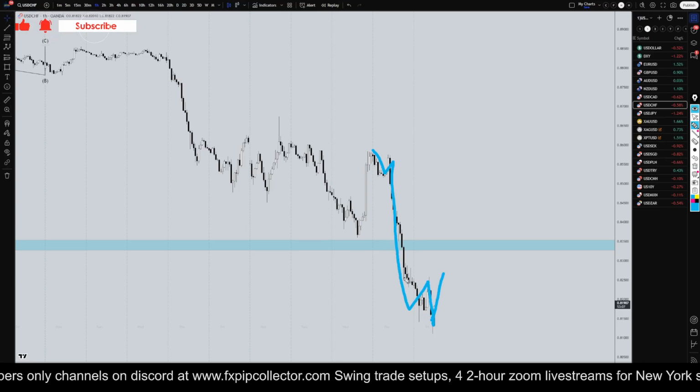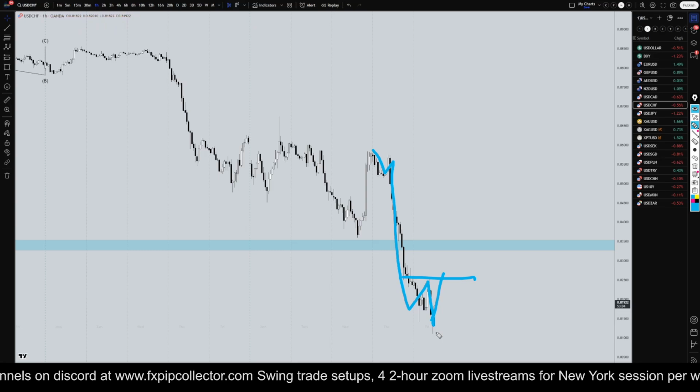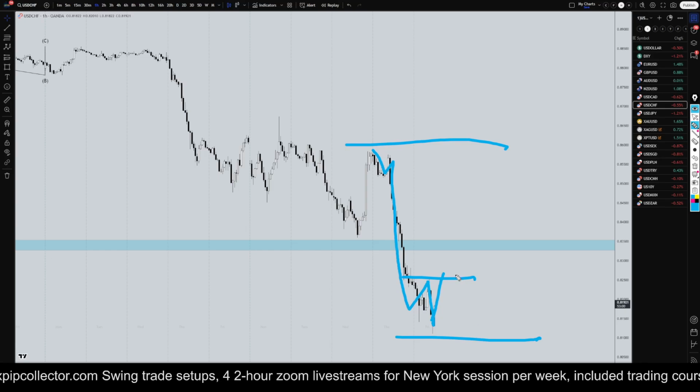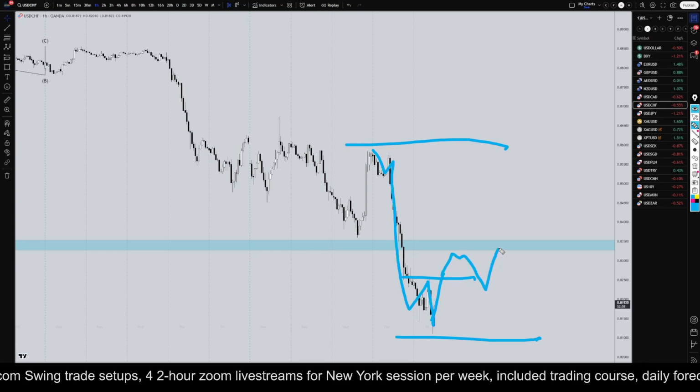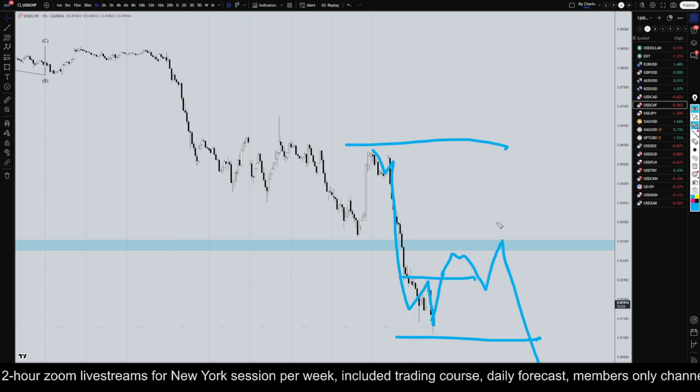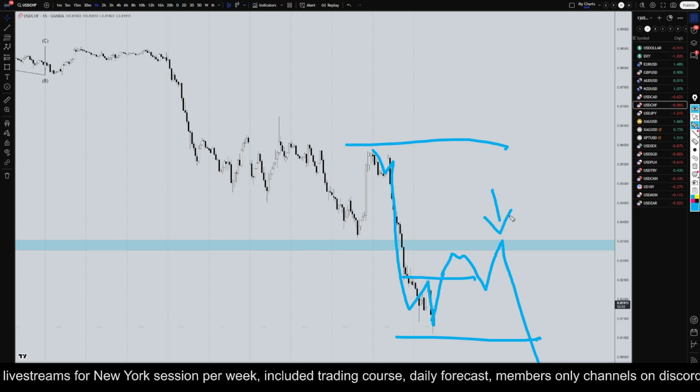Now going down to the 1 hour time frame, we have 5 waves down for sure. So if it does break structure to the upside, which I don't know that it will, but if it does, first thing I would do is throw my Fibonacci retracement on there. Then I would observe it to see if it makes a three-way pullback and bounces from a Fibonacci level to go short again for the continuation of the downtrend.